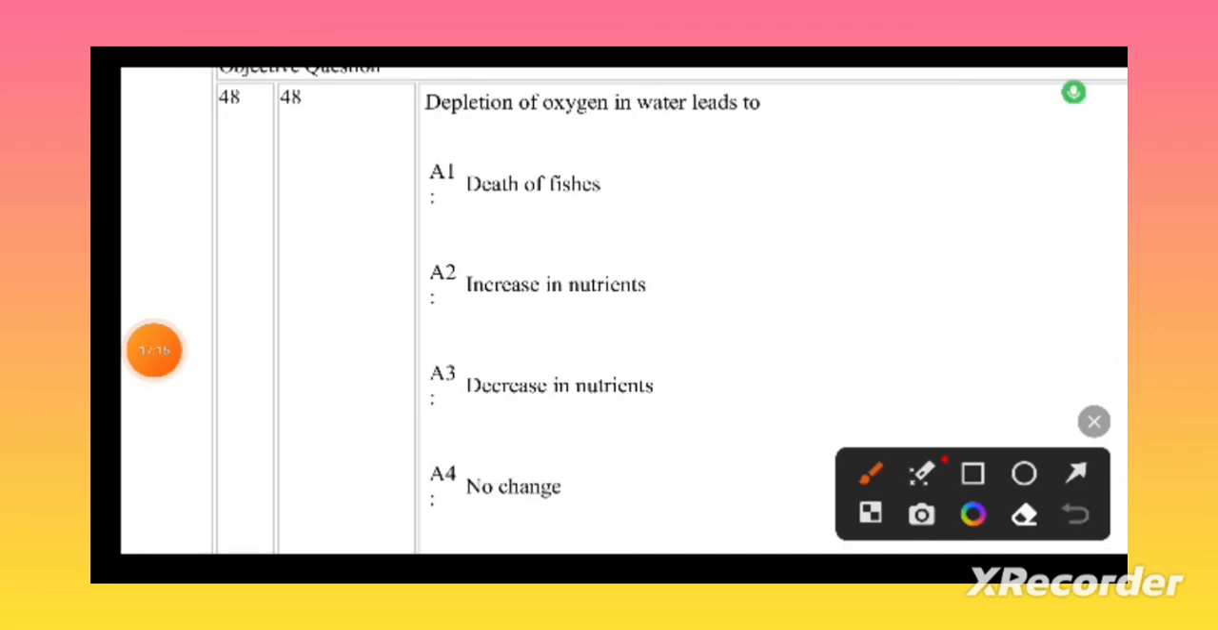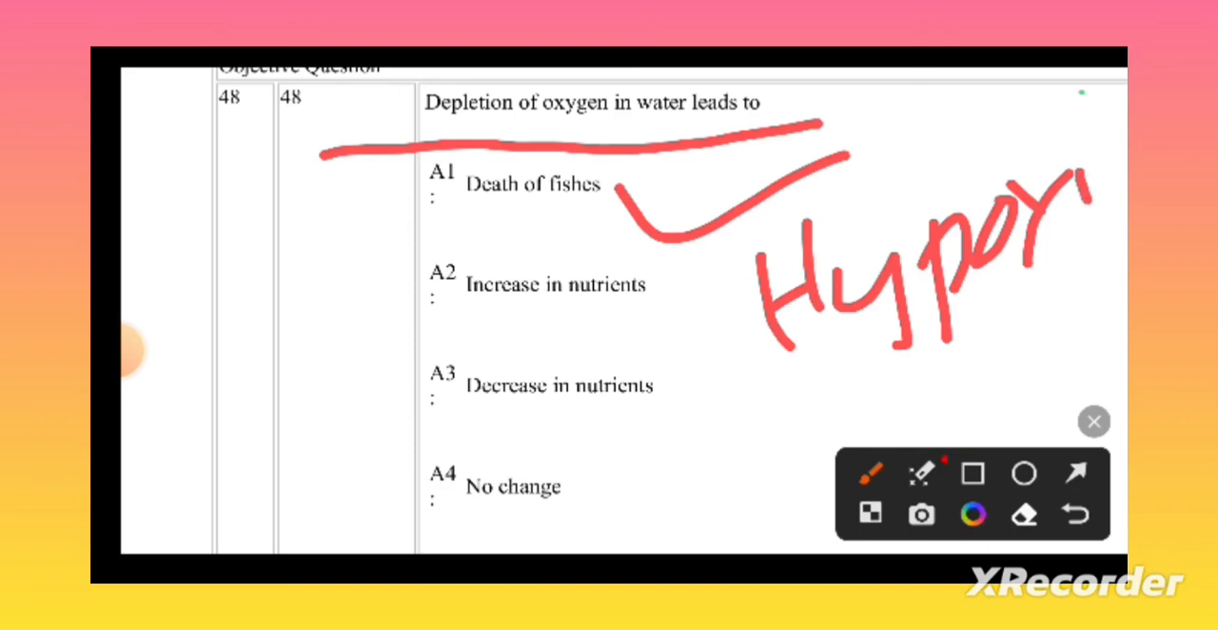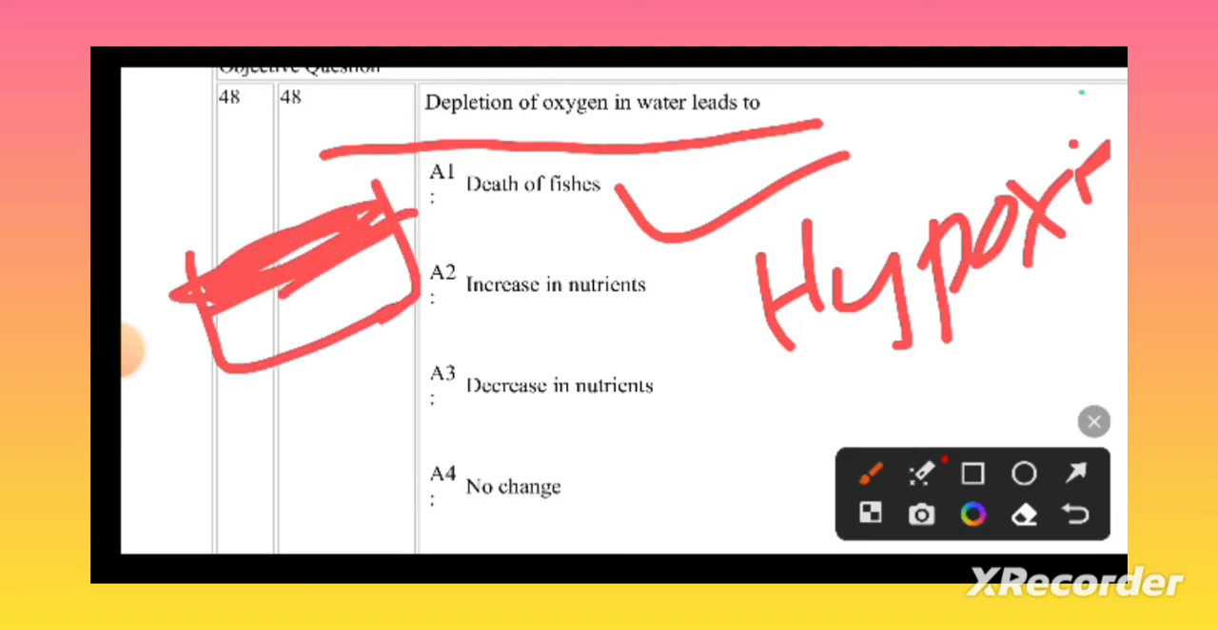Depletion of oxygen in a water body leads to the death of fishes, because depletion of oxygen leads to the hypoxia condition. Hypoxia means a reduction in the oxygen content in the water. Due to that, a lot of fishes don't get oxygen and they will die. This occurs due to algal blooms. These algal blooms block the sunlight from entering the water, and the oxygen outside will not enter the water, and the oxygen in the water will not move outside either.